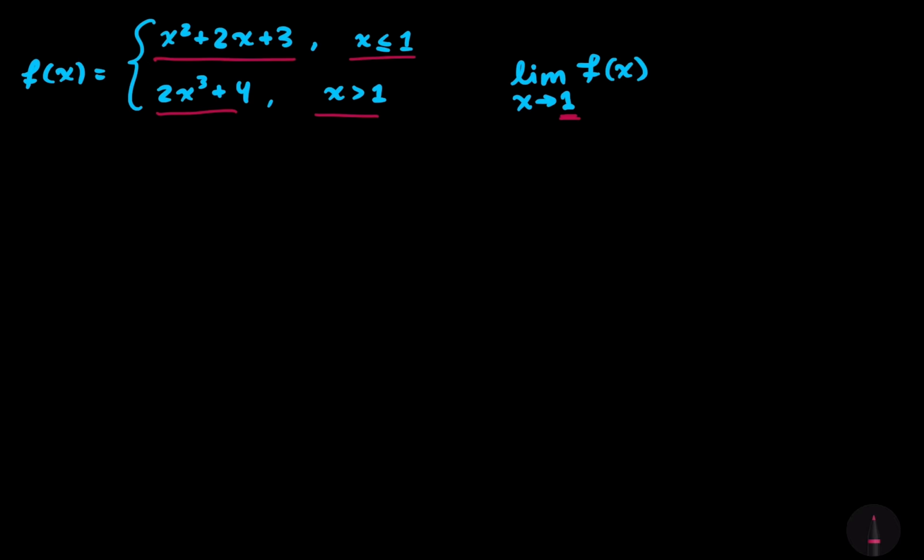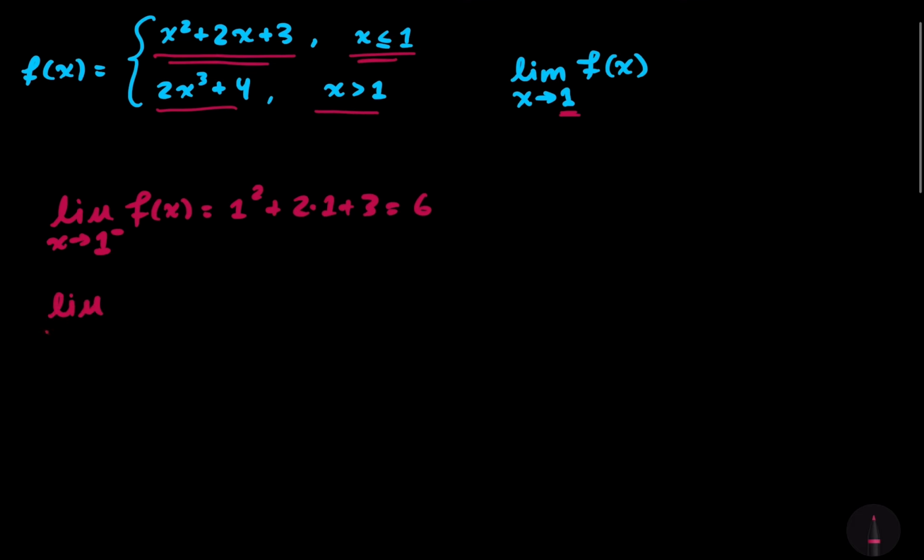So we can think about the single-sided limits. Let's take the limit as x approaches 1 from values less than 1 of f of x. For values less than 1, we look at our boundaries: values less than or equal to 1 use this quadratic expression, so we can use direct substitution. We get 1 squared plus 2 times 1 plus 3, which is equal to 6. So we've determined the single-sided limit from values less than 1.